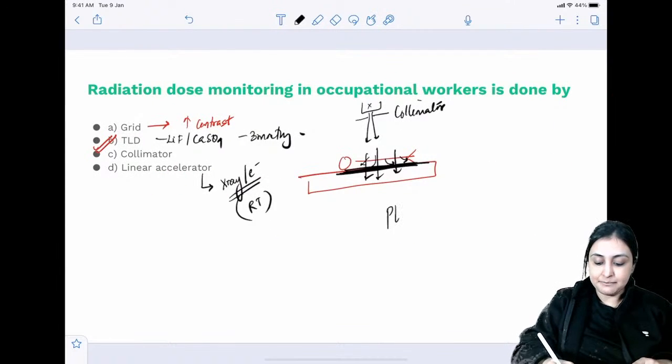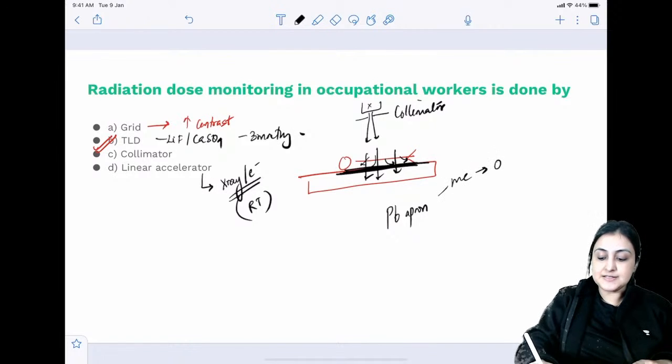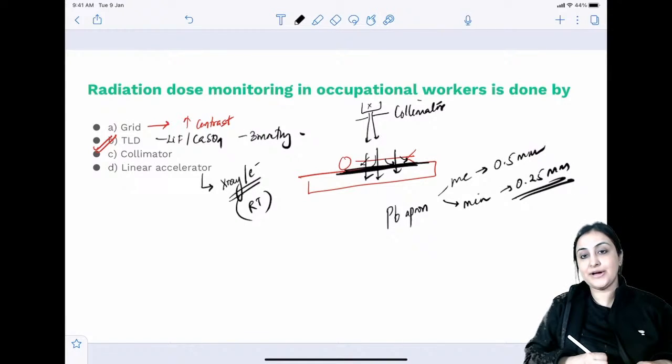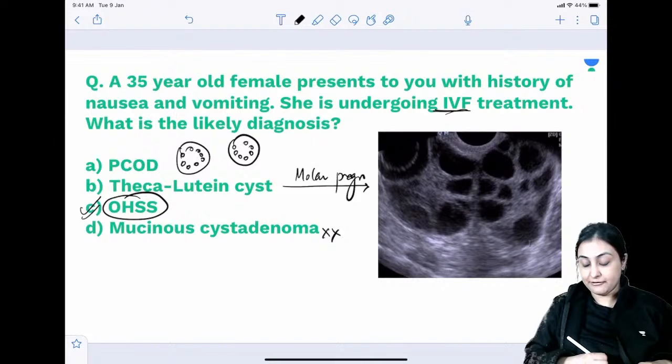One of you asked about lead apron thickness. So lead apron, remember, most common thickness is going to be 0.5 millimeters and the minimum thickness is 0.25. So minimum thickness of lead apron 0.25, most common 0.5.